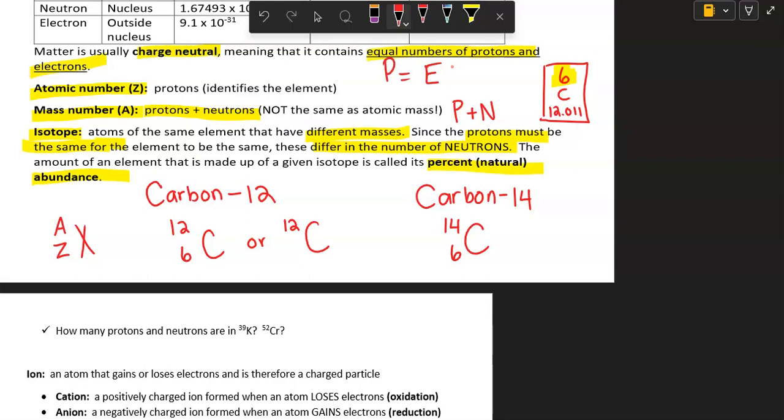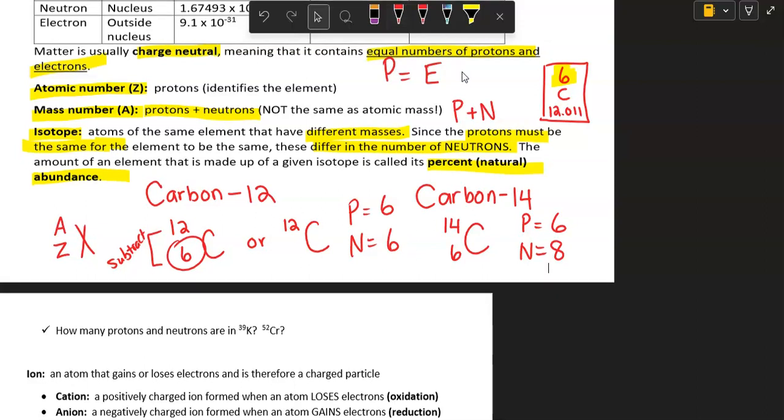Okay. So to get the protons and neutrons, well, the atomic number is the number of protons. And then the neutrons are going to be mass number minus atomic number. So we subtract the mass number minus the atomic number. So in this case, 12 minus 6 is 6. For carbon-14, it still has 6 protons because it's still carbon. But its neutrons are going to be 14 minus 6, or 8. So it has 2 more neutrons.